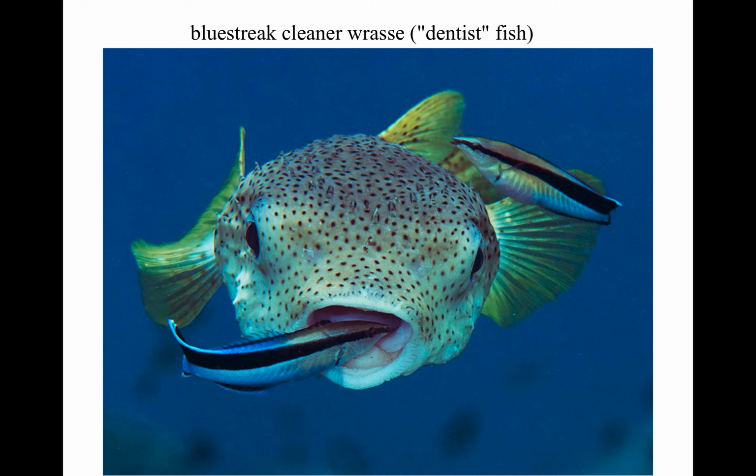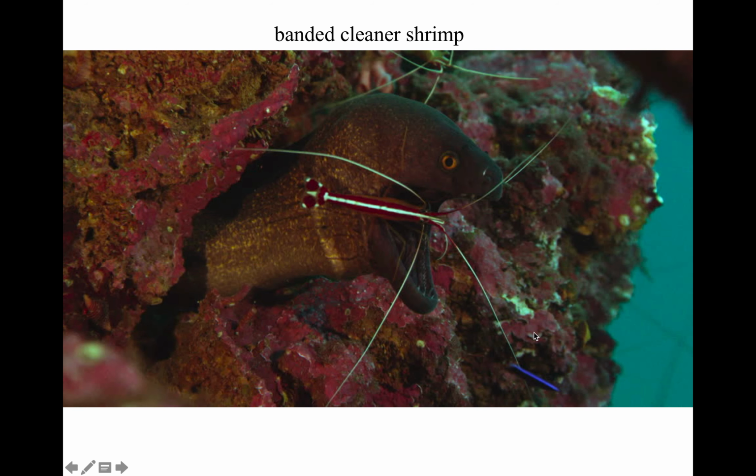These fish, the blue streak cleaner wrasse, they also call dental or dentist fish. What they feed off of is tissue and parasites, dead tissue. So they pretty much help clean other fish, reef fish specifically in this case, of these parasites and tissues. These shrimp do the same thing to these other organisms. For example, this eel. What these shrimp do is they come in and feed on parasites and tissue of the eel in this case.